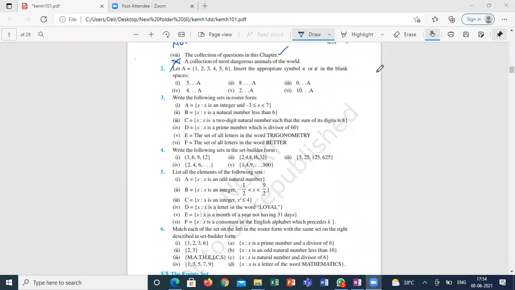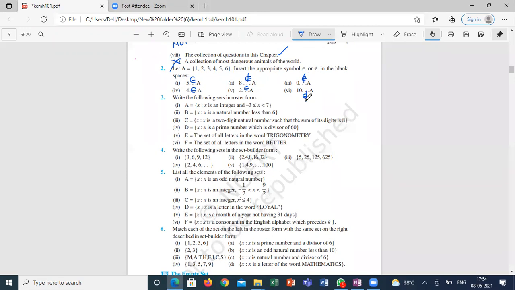What is the answer for the first one? First one, 5 belongs to the set, sir. Second one, 8 doesn't belong to the set. Third one, doesn't belong to the set, sir. Fourth one, belongs to the set. Fifth one, belongs to the set, sir. Sixth one, doesn't belong to the set. Guys, is it clear? What she said is right?